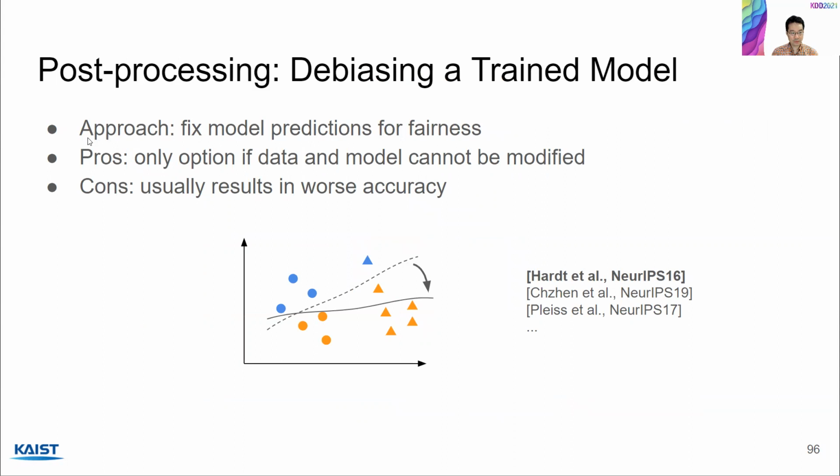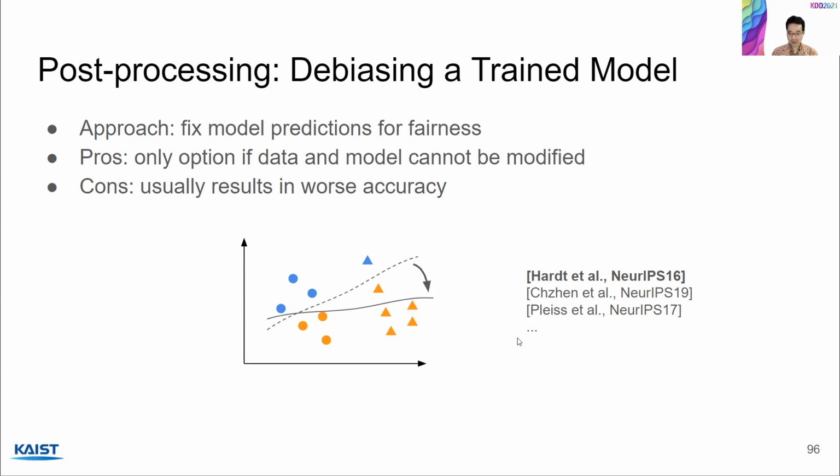So the final approach for unfairness mitigation is post-processing, where we would like to fix model predictions for fairness. The pros are, this may be the only option. This is the only option if the data and model cannot be modified. This could be because maybe you don't own the application or you cannot modify anything due to legal reasons. On the other hand, post-processing usually results in a worse accuracy because you are adjusting the final model.